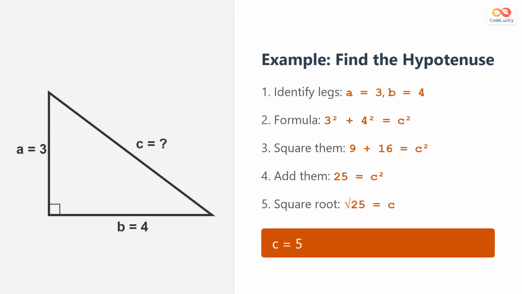Let's try a problem. Suppose we have a triangle with legs measuring 3 and 4 units. To find the hypotenuse, we square 3 to get 9 and square 4 to get 16. Adding them gives 25. Finally, we take the square root of 25 to find that c equals 5.